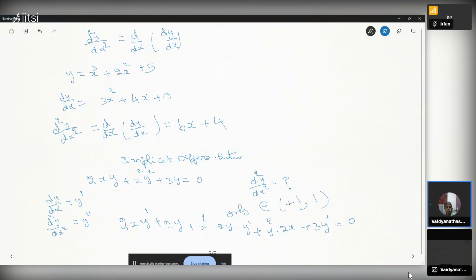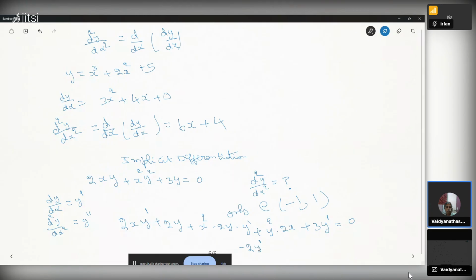So we want the first derivative and second derivative only at minus 1 comma 1. This is the x value, this is the y value. Whenever x is there, we substitute minus 1. So 2 into minus 1 is minus 2 y prime. Minus 2 y prime, then 2 into y, where y is 1, so 2 into 1 is 2.